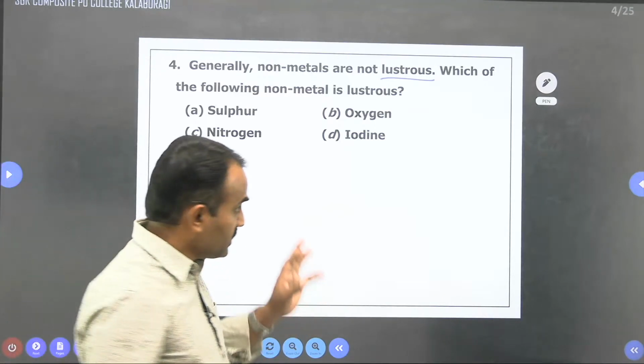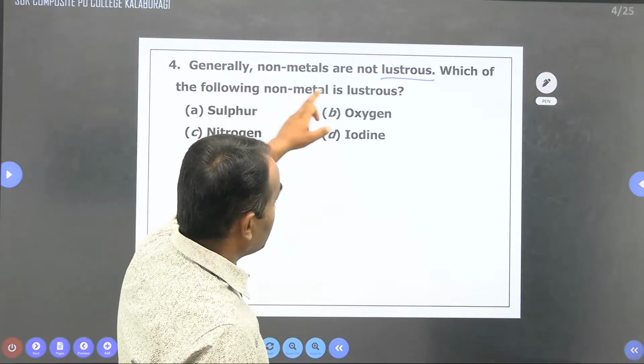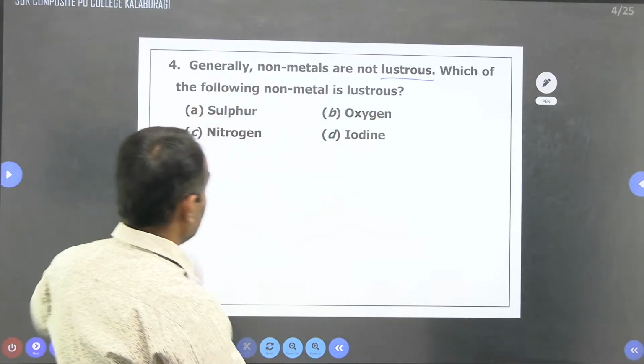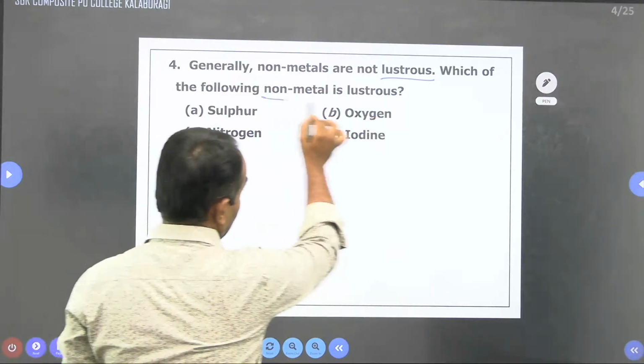But what is the question here? Generally, non-metals are not lustrous. Which of the following is correct? Non-metals are lustrous in nature.